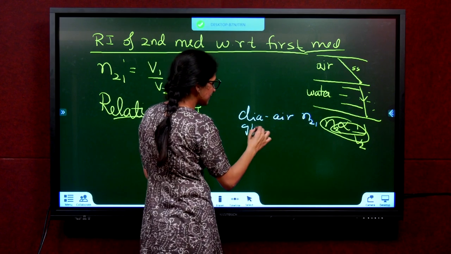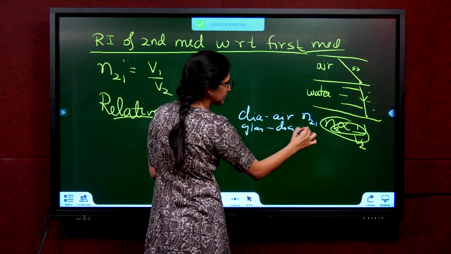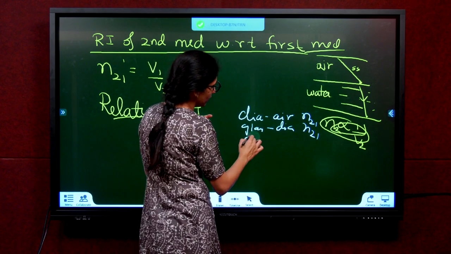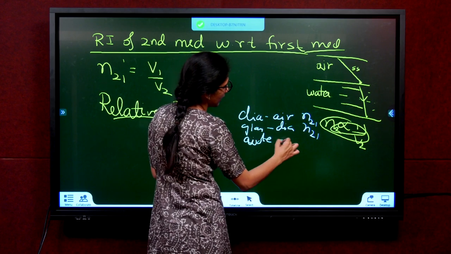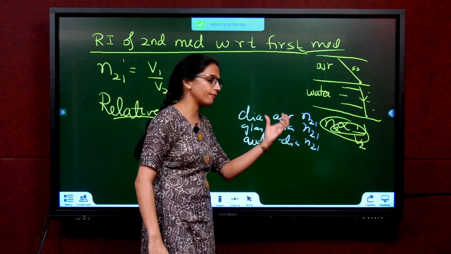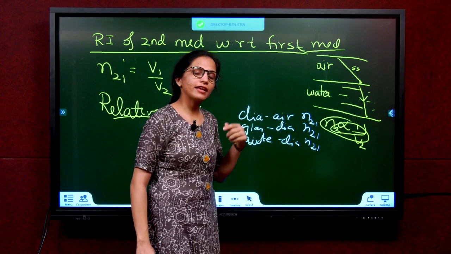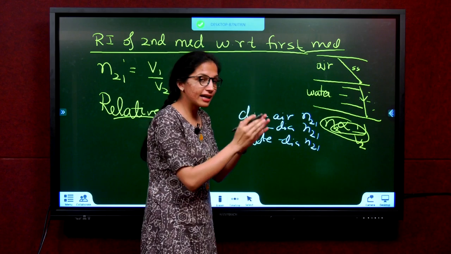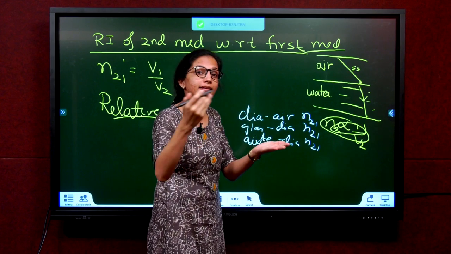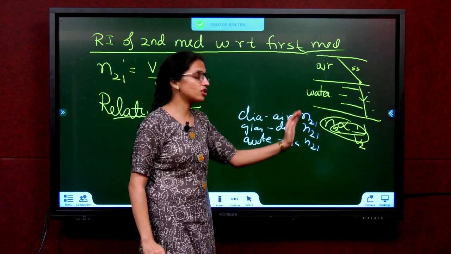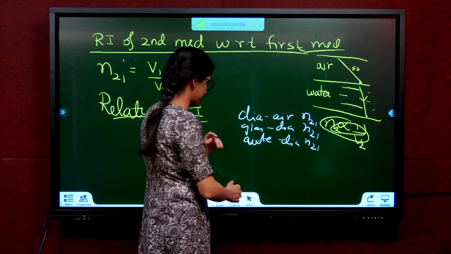If I take glass and diamond, I'll get some other value of N21. If I take water and diamond, I'll get some other value of N21. That means every time you're changing diamond with someone else, the value of N is changing. That means it is relative. Relative means with respect to different people, it is different. Diamond's refractive index is changing with respect to the different media.